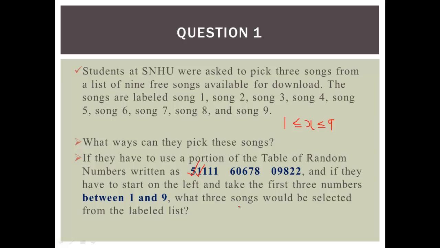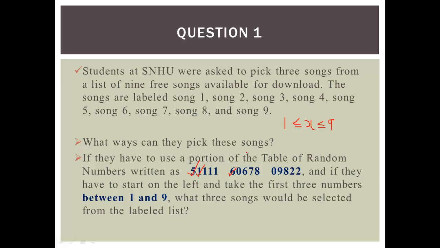This tells you that they did not do without replacement. Remember, we have to do without replacement. When we pick 1, we don't have to pick it again, so that we don't give the same individual 2 or more surveys. We have to avoid bias. So this won't work. The next one is 6.